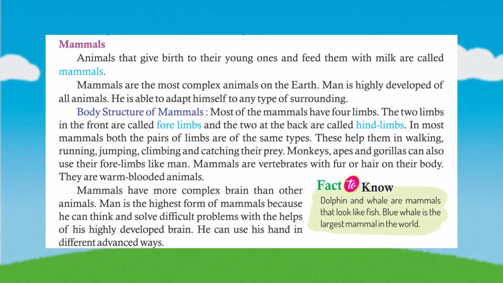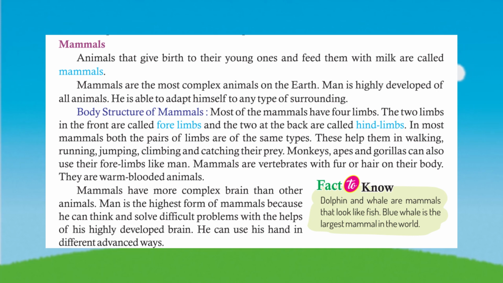Mammals. Animals that give birth to their young ones and feed them with milk are called mammals. Mammals are the most complex animals on the earth. Man is highly developed of all animals. He is able to adapt himself to any type of surrounding.